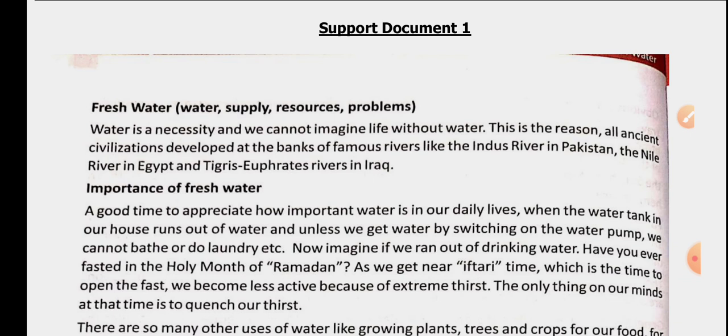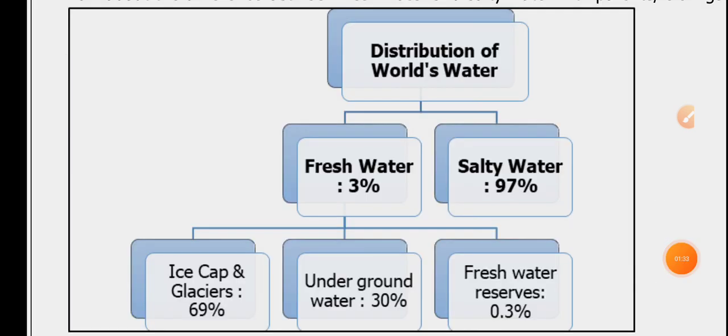In this chapter, we are going to read about the importance of water, and then in a later part we are going to read about the scarcity of water. Before starting the reading, kindly look at this flow chart. It is telling us about the distribution of water on our planet.